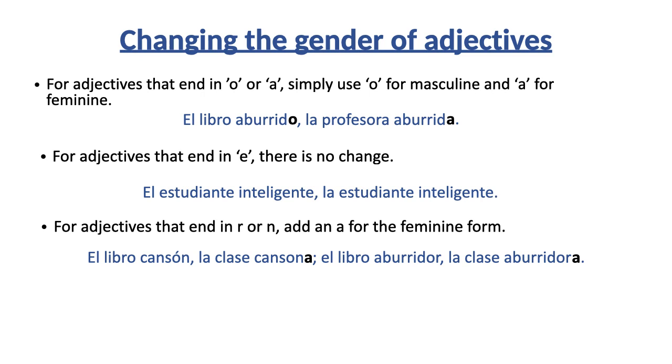Now, aburridor, that's another way of saying boring, okay? Aburridor. I would say that it's a little stronger than aburrido. Aburridor, it's like it inflicts boredom on you, okay? Aburridor. That ends in an R. So in order to change that for a feminine, you add an A. Aburridora. El libro aburridor, the boring book. La clase aburridora, the boring class. Okay? So for adjectives that end in R or N, add an A for the feminine form.